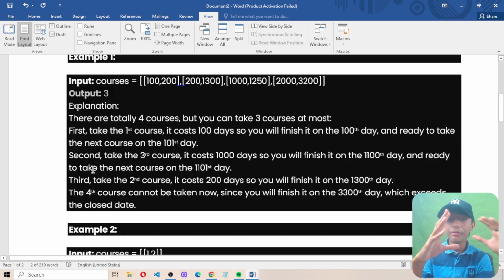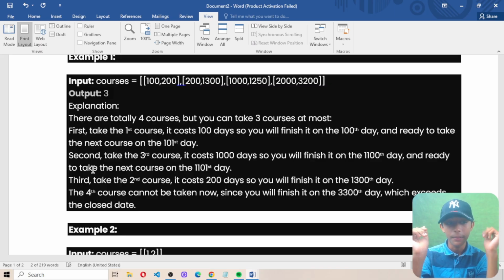First, take the first course. It costs 100 days, so you will finish it on day 100, and be ready to take the next course on the 101st day. Second, take the third course. It costs 1000 days, so you will finish it on the 1100th day and be ready to take the next course on the 1101st day.